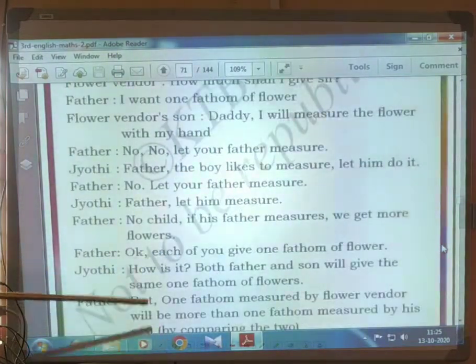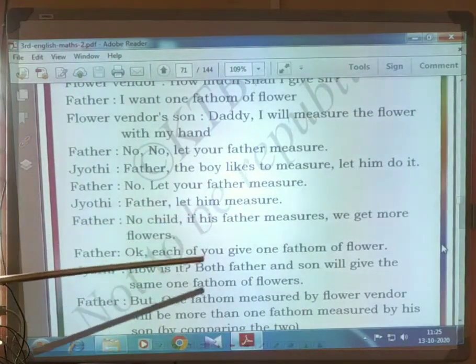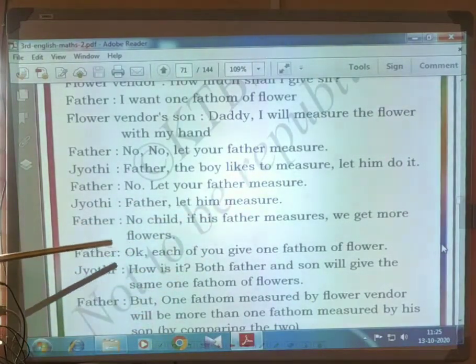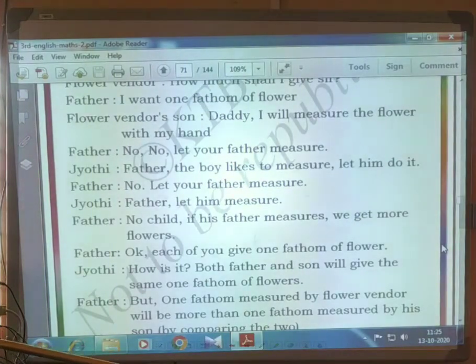But father told, "No, child, if his father measures, we get more flowers." This one you know, fathom, cubit, foot, these all differ from person to person. The boy is small, if he measures the flower, he will get less flower, but his father is big, if he measures the flower, he will get more.